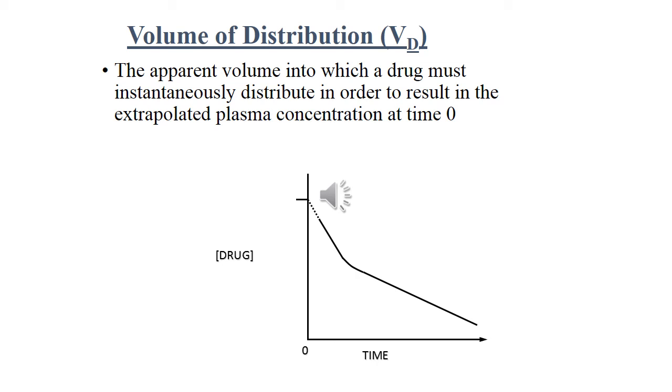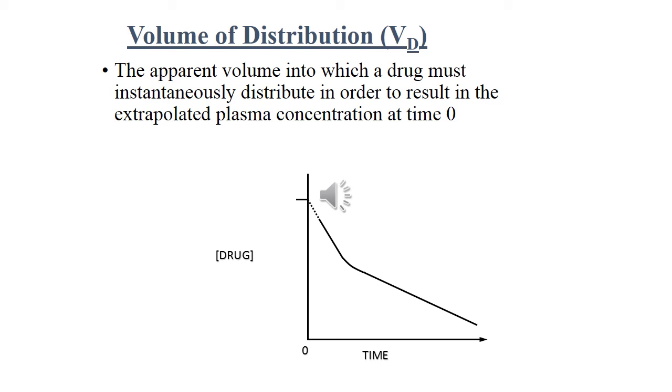It is the volume that would accommodate all the drug in the body if the concentration throughout was the same as in the plasma.